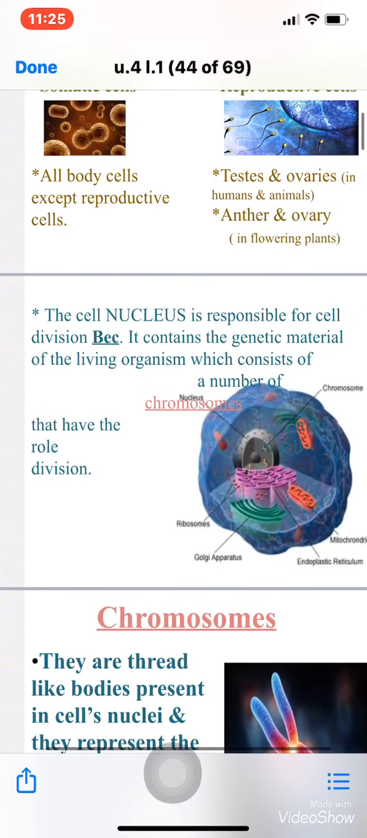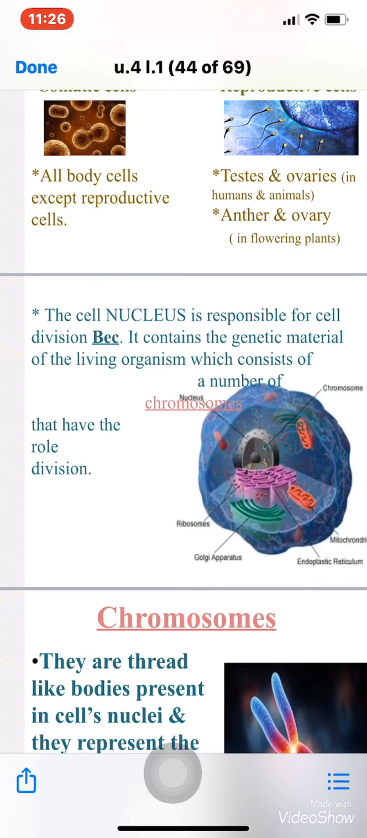Let's talk in details more about the cell division. Okay, the cell has a nucleus, as we studied before in junior, yes, you took it before in junior, that the cell has a nucleus. Okay, this nucleus is responsible for the cell division. It's the main place that's responsible for the cell division. Why? Because it contains the genetic material of the living organism.